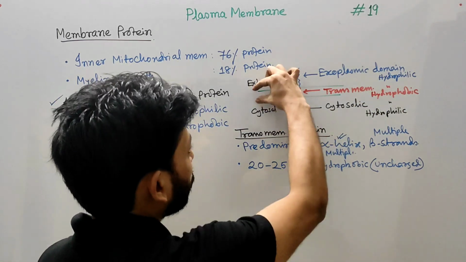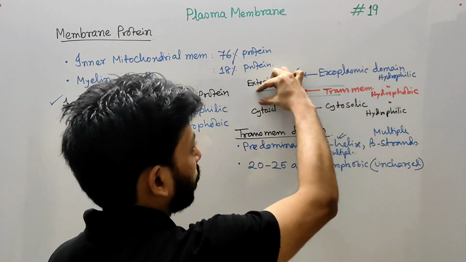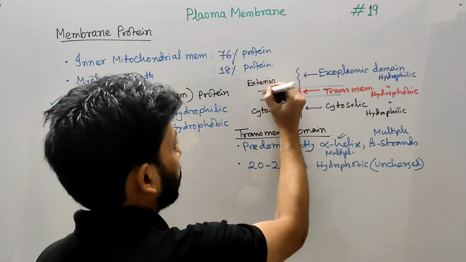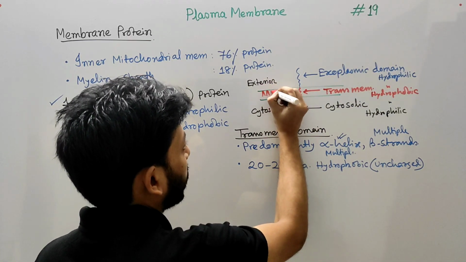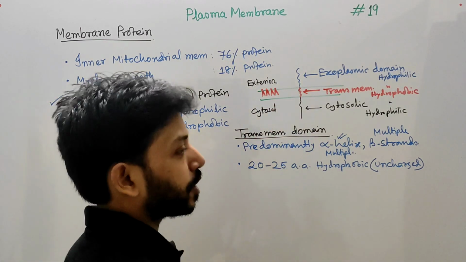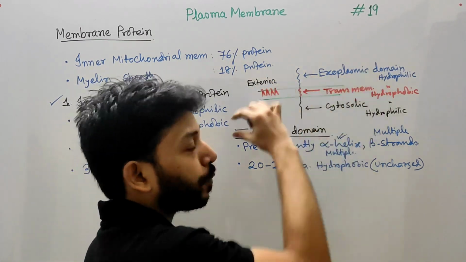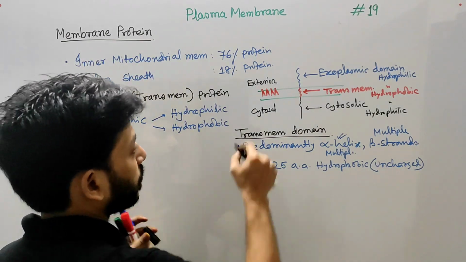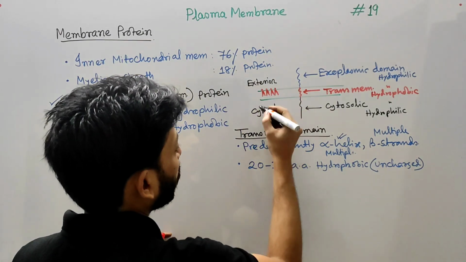Now this portion of the lipid membrane has the fatty acids, and here the head group is present, which is polar in nature. So this is the hydrophobic core of the membrane.